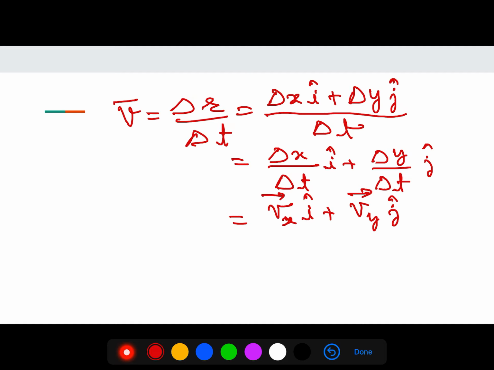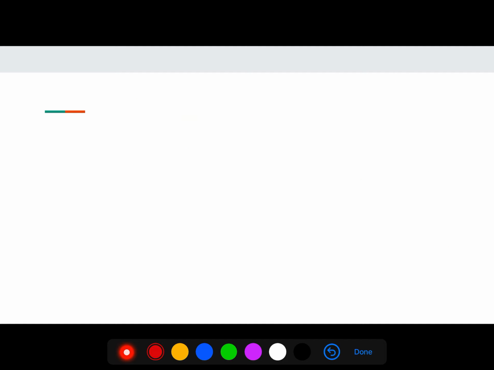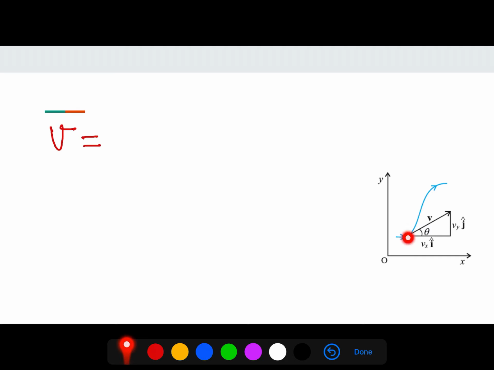And to find the instantaneous velocity, meaning the velocity at any instant, as in this diagram, delta t is 0. So the direction of v is tangent at that point.